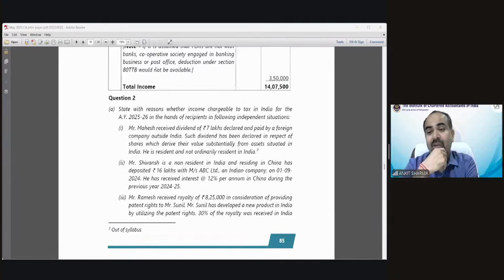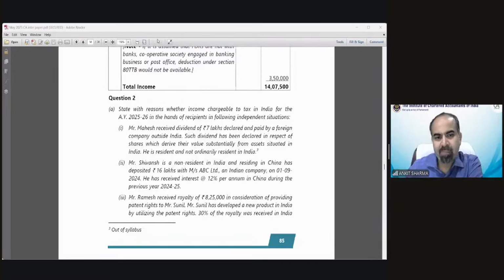Dividend will be taxable in the hands of a company. No, Kavya, this is not the question. The question is, would it be taxable in the hands of Mahesh or not? I'm not asking where it's going to be taxed. That is not the question. So do not go off the track. Just need to answer regarding this. And the correct answer is it's non-taxable.